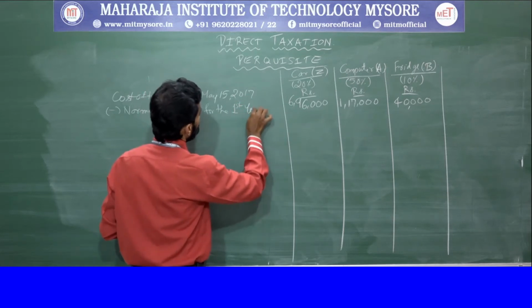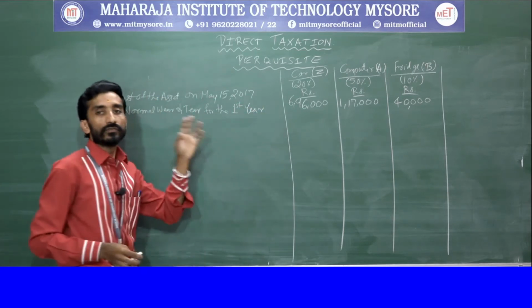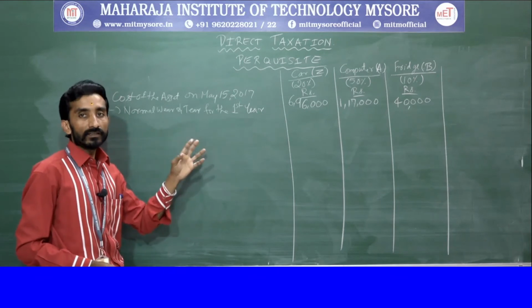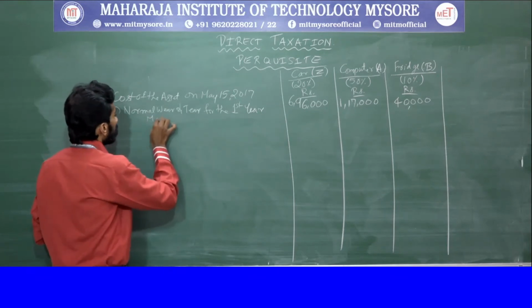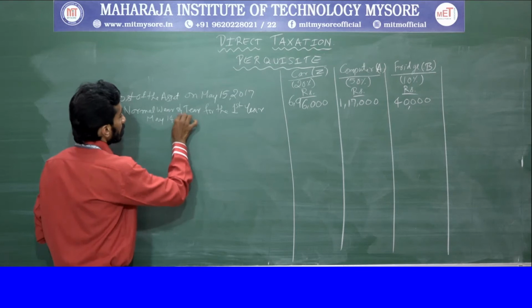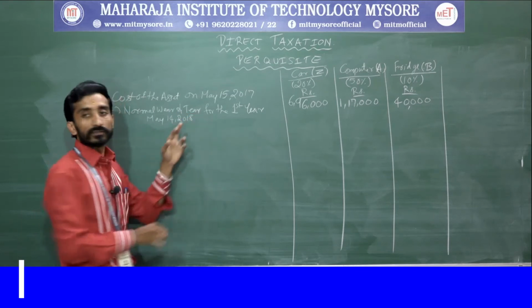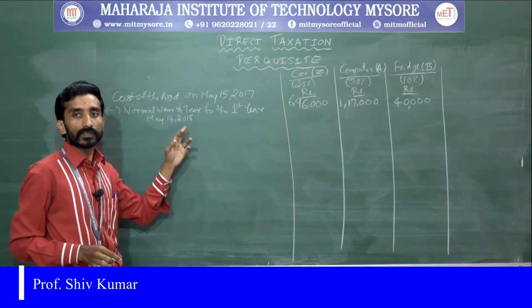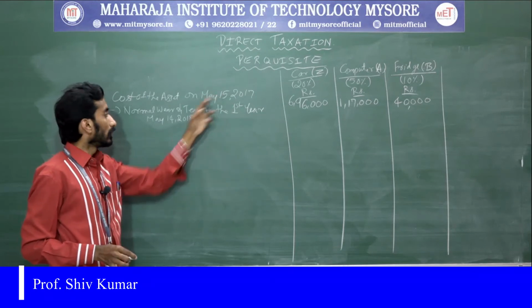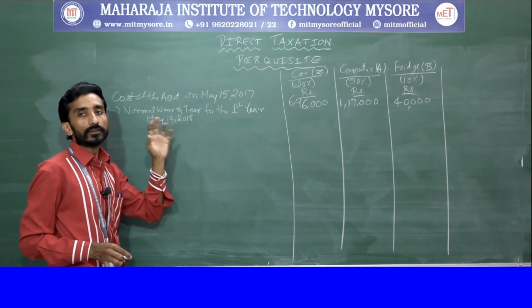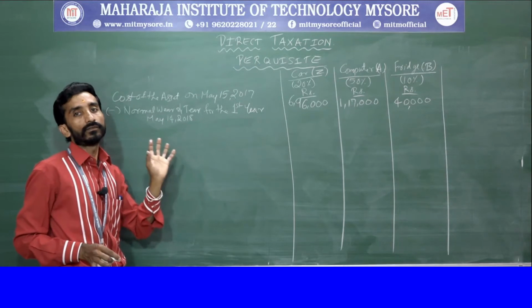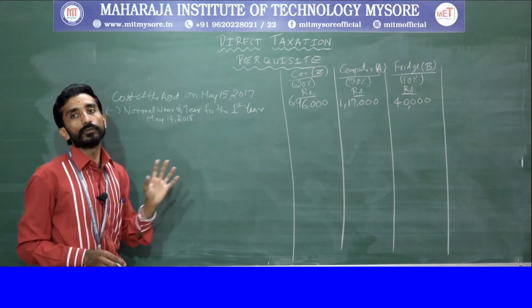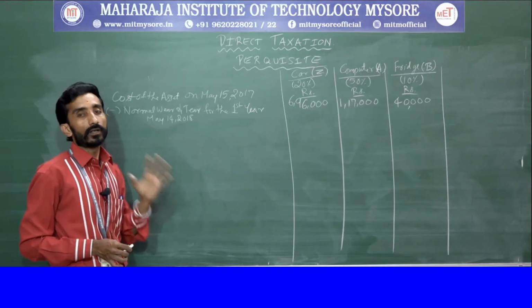First year means from when? From May 15, 2017 till May 14, 2018. So a completed year of normal wear and tear needs to be considered, that you should be cautious.